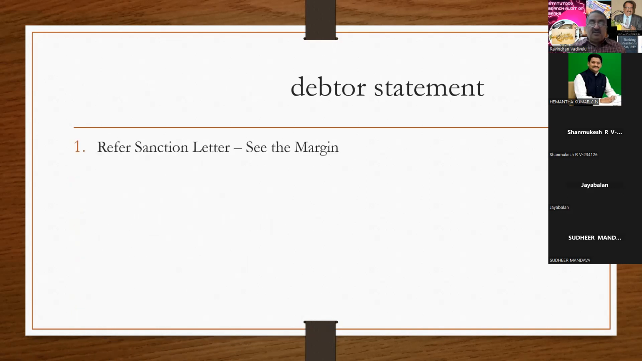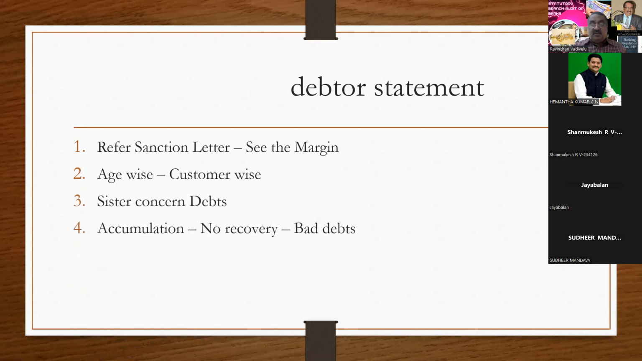And with reference to the debtor statement, please refer to the sanction letter and arrive at the margin. Age-wise and customer-wise, the sanction letter says that we consider the debts only up to 90 days, 120 days. Beyond those days, we will not consider them as good debts. You have to exclude all those debts. So the debts up to 90 days or 120 days, you have to take as good debts, and based on that, you have to do the working. And sister concern debts should not be included in the debtor statement.